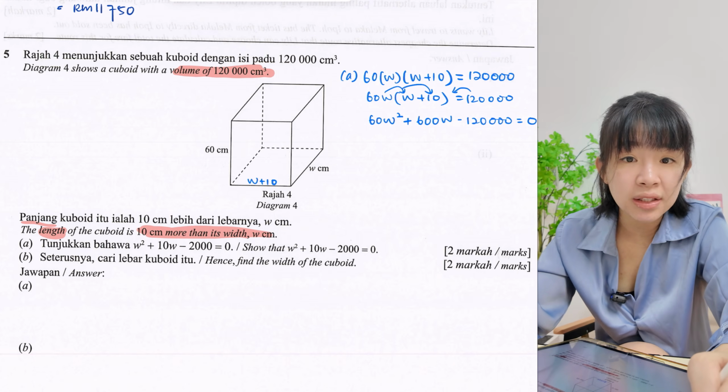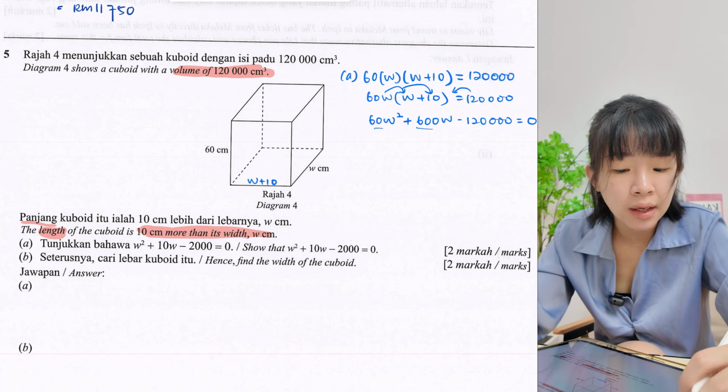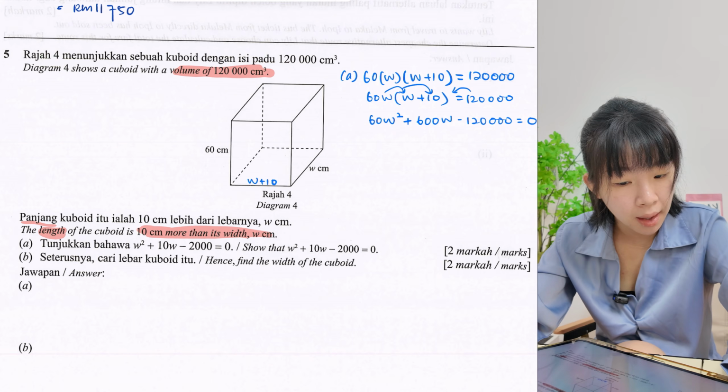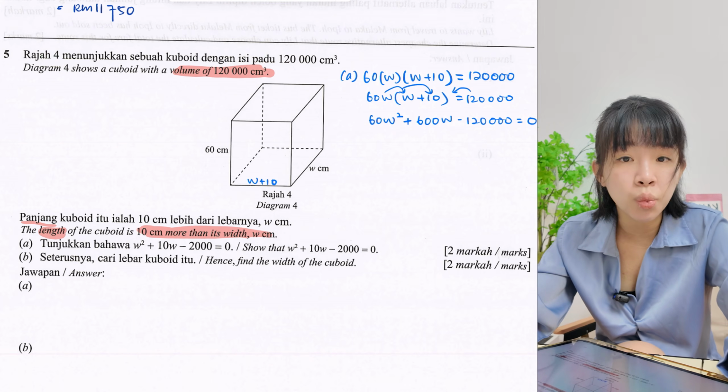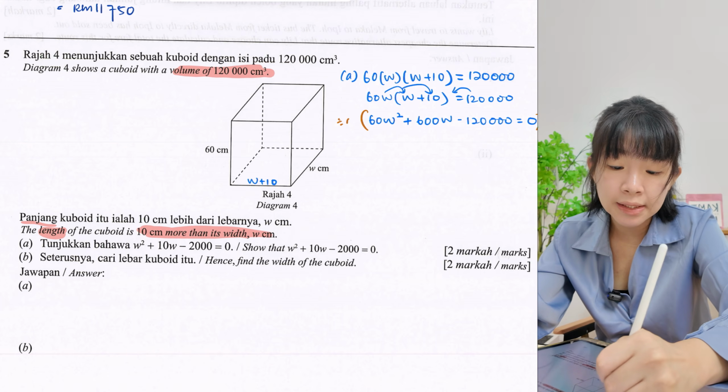So this is a general form, but it's not the simplest form yet. So these three numbers can still simplify. We can still make it smaller. So the whole equation can be divided by what number? We have 60, 600, 120,000. So everything can still be divided by 60.